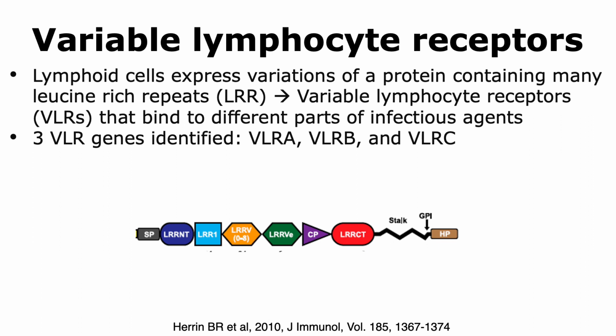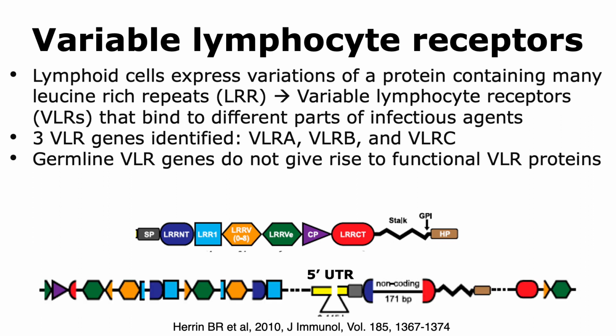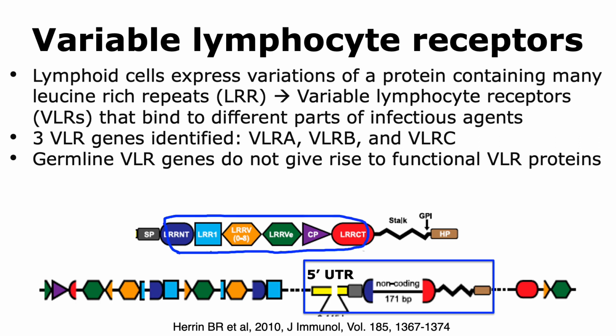When we look at the germline VLR genes, what can be observed is that the DNA sequences are quite different than the corresponding sequences that are needed to give rise to a functional VLR protein. The functional VLR protein is going to be made in the part that's shown in the blue box, but as we can see, a lot of parts of the VLR protein are actually missing in this region.